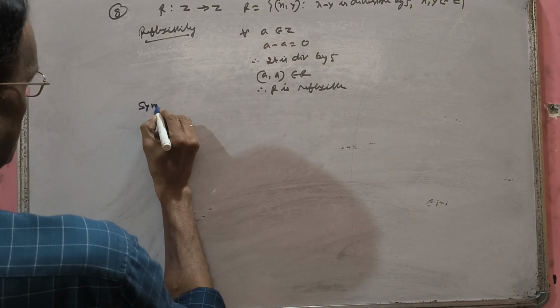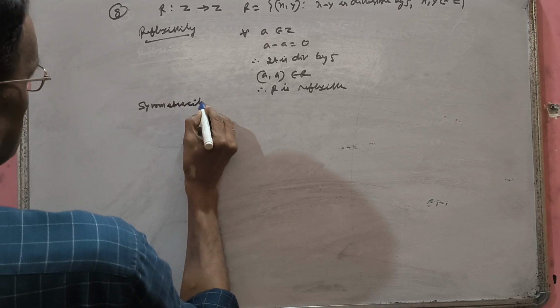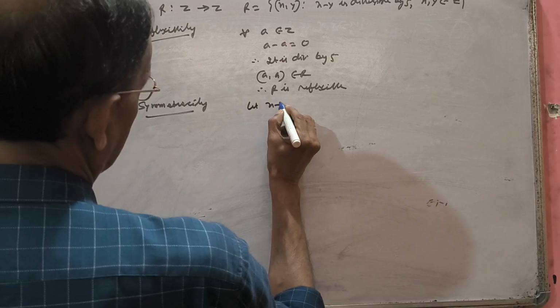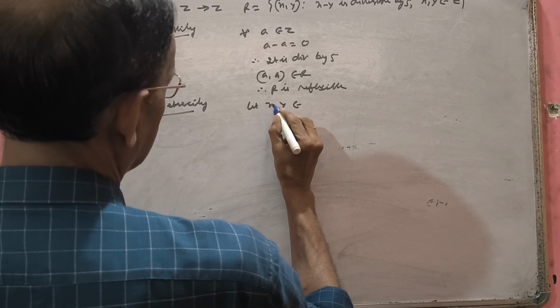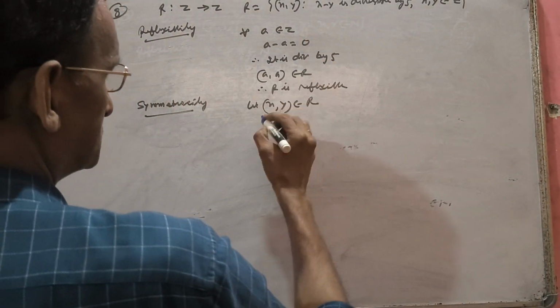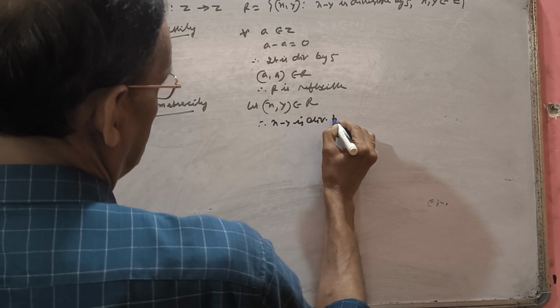Now symmetry. Take (x, y) belonging to R, so x minus y is divisible by 5.